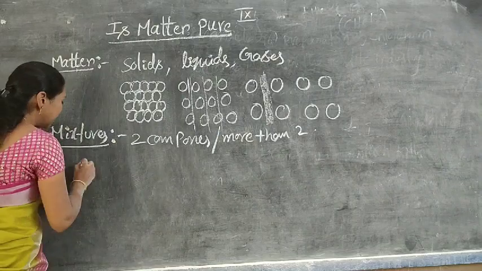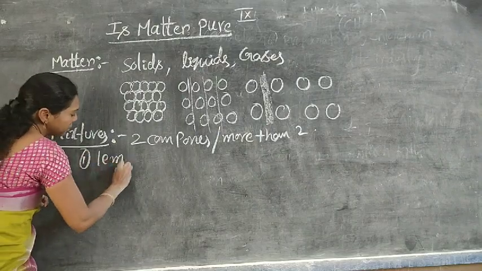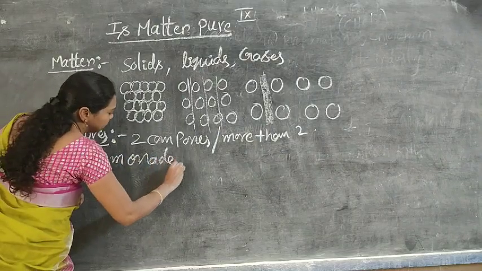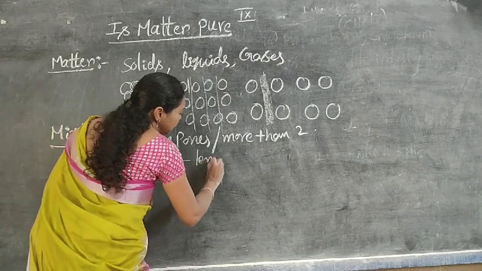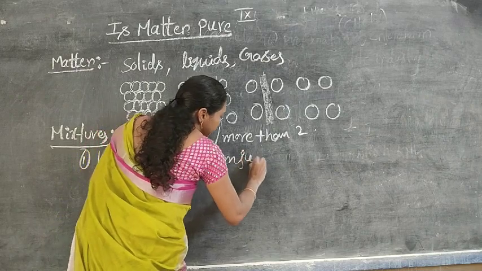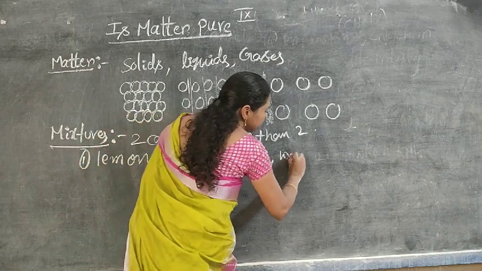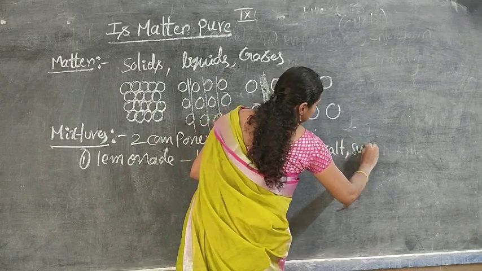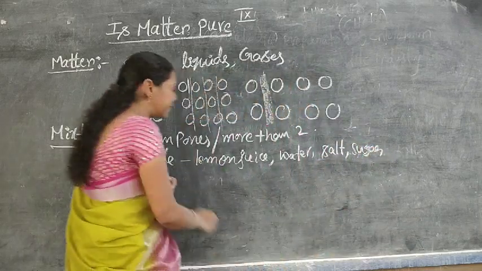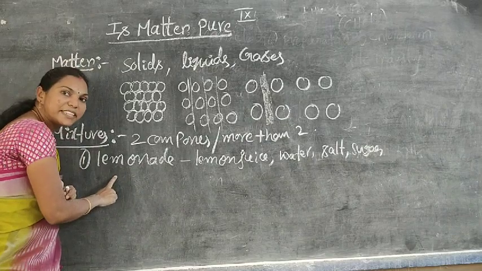For example, lemonade, which we can prepare in our home. Lemonade contains lemon juice, water, salt and sugar. These are the components, or ingredients, present in the lemonade. So is lemonade a mixture or not?